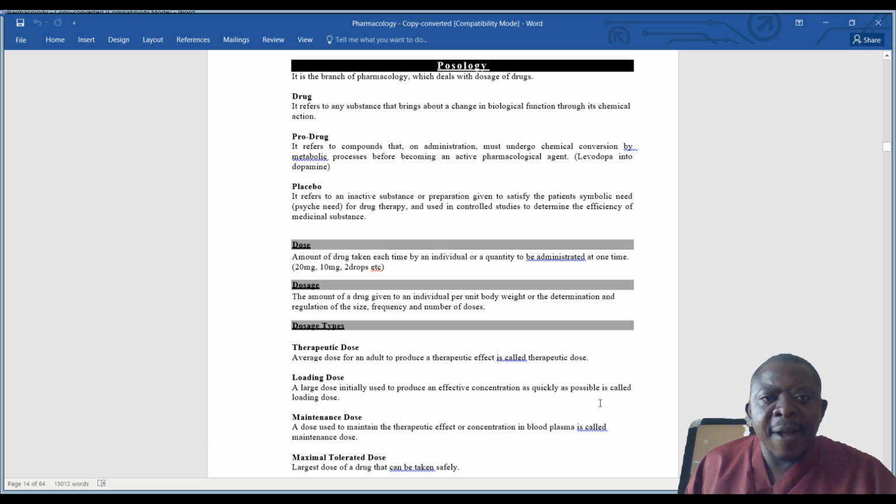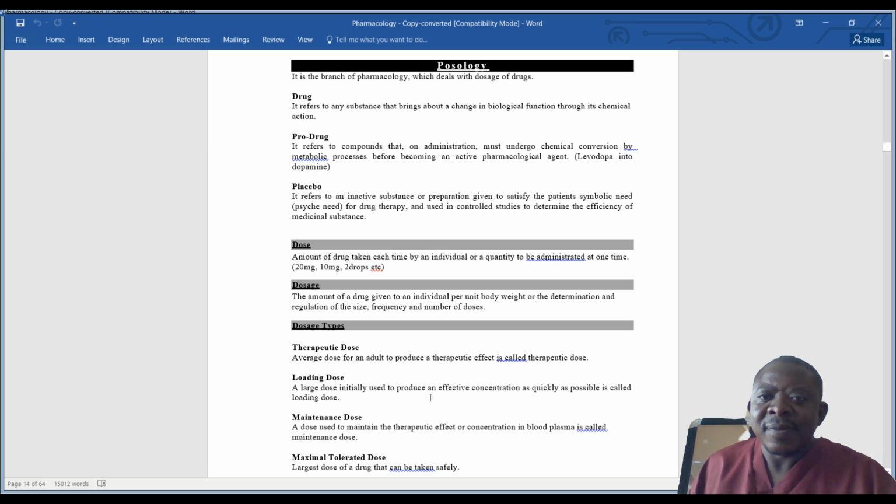Okay, so now with that discussed, let us now appreciate dosage types. So there's what we call therapeutic dose. When we say therapeutic, from the word therapy, here we're looking at an average dose for an adult to produce a therapeutic effect.